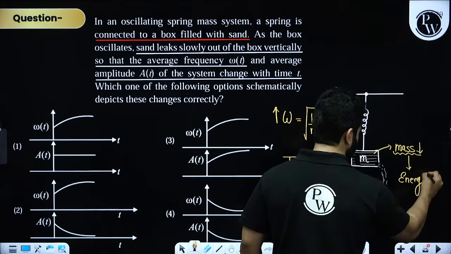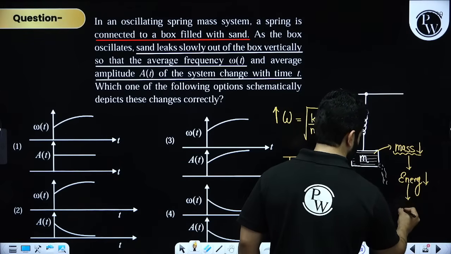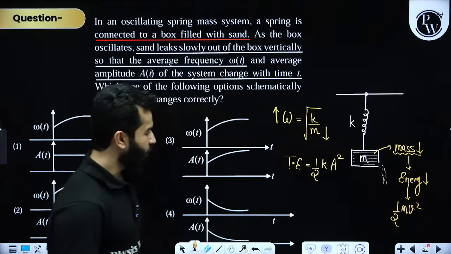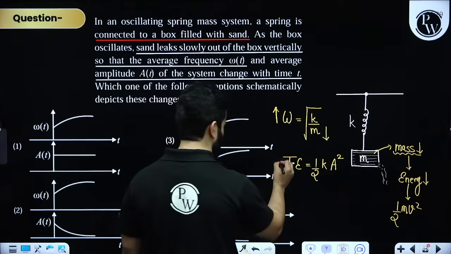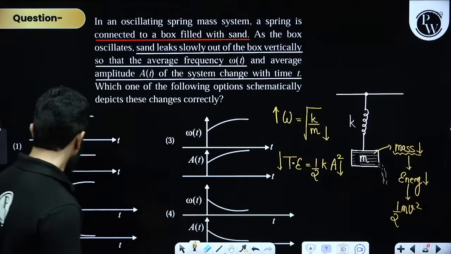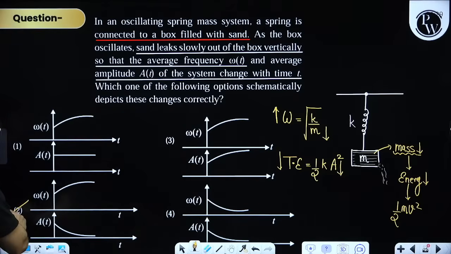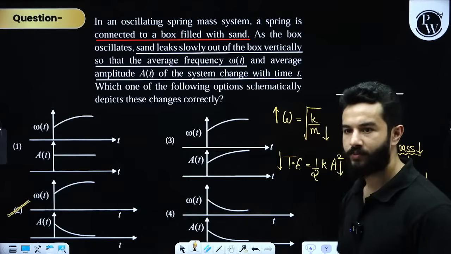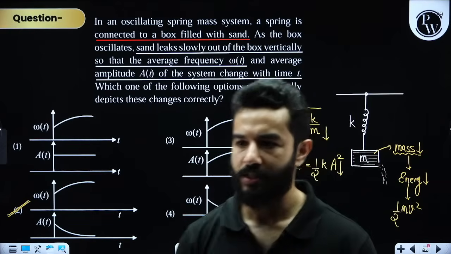The total energy will also decrease, because please remember, at a particular point we can also write kinetic energy as half mv square. So V will also decrease. So total energy should also decrease. If total energy decreases, then amplitude should also decrease. So I think the second option is going to be the correct one, right? Second option is the correct one. Clear? Clear, my dear friends, right?